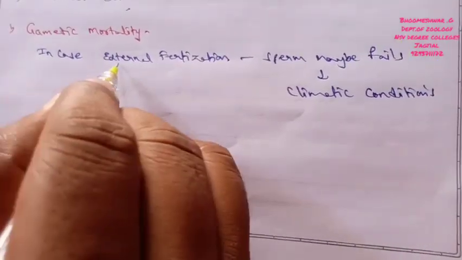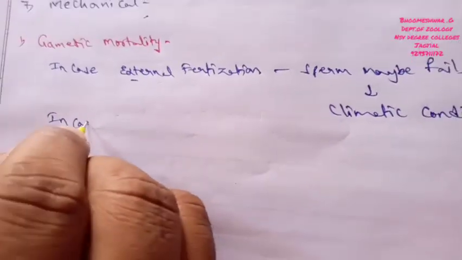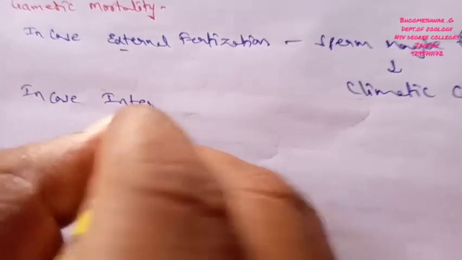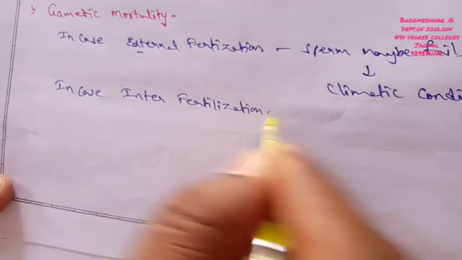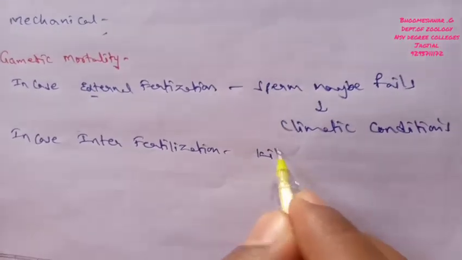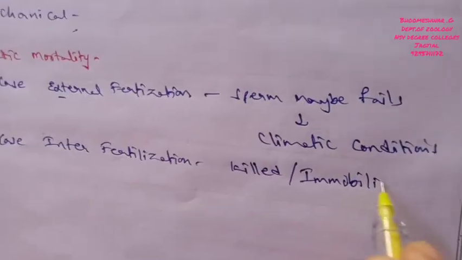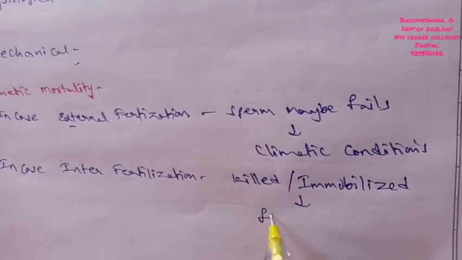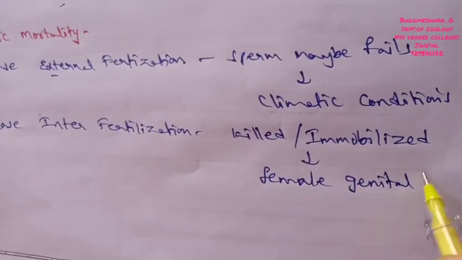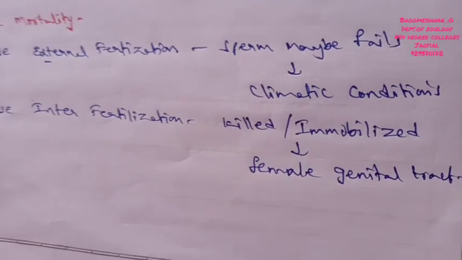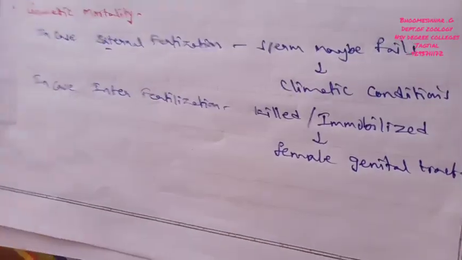That is the case of external fertilization. In the case of internal fertilization, the sperm may be killed or immobilized by the female genital tract, so the zygote cannot form. This indicates gametic mortality.